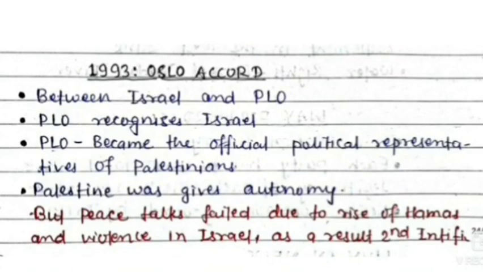Now we will talk about the 1993 Oslo Accord. It was a peace plan between the PLO and Israel. After this accord, the Palestinian Liberation Organization recognized Israel as a nation, and the PLO became the official political representative of Palestinians. Palestine was given some autonomy by the state of Israel.